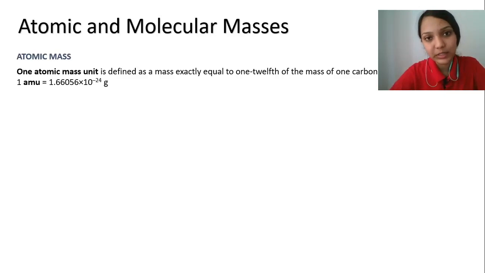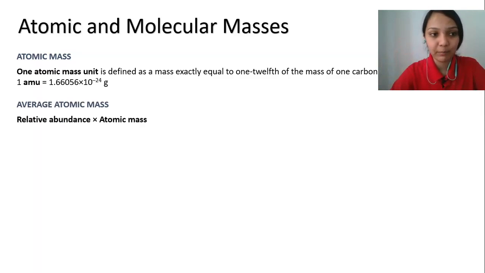Atomic mass is nothing but the mass of one atom, and one atomic mass unit is defined as a mass exactly equal to 1/12 of the mass of a carbon-12 isotope, which is nothing but 1.66 into 10 power minus 24 gram. Next is the average atomic mass, which comes into the picture when we talk about isotopes, and is nothing but the relative abundance of each isotope times the atomic mass of each isotope, and then you sum up the entire thing to get the average atomic mass.